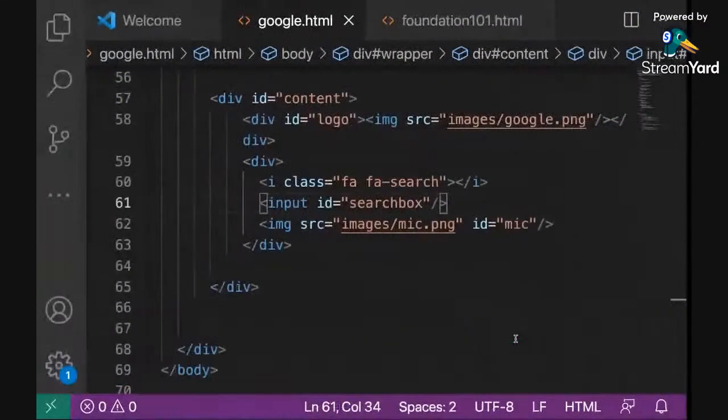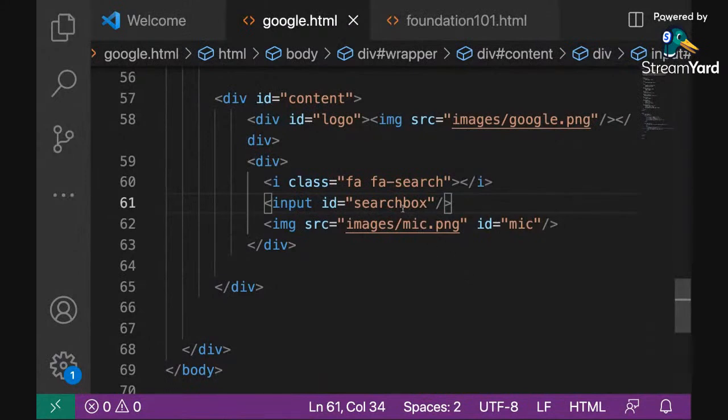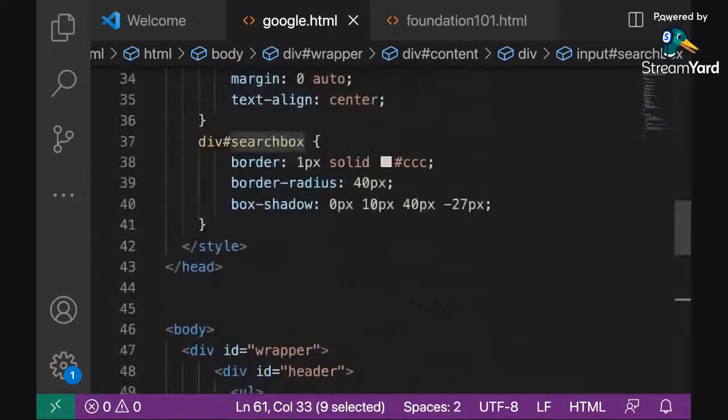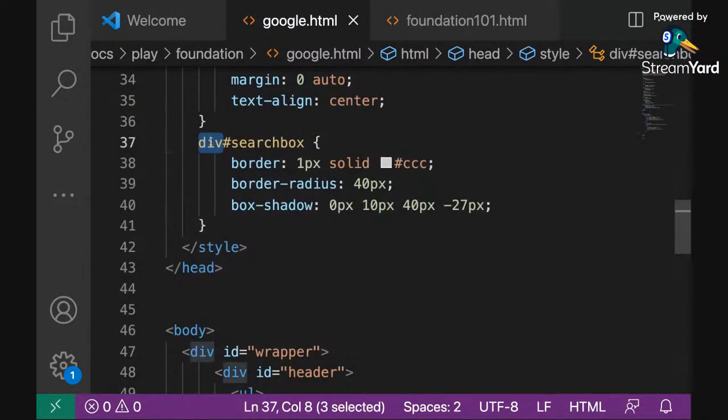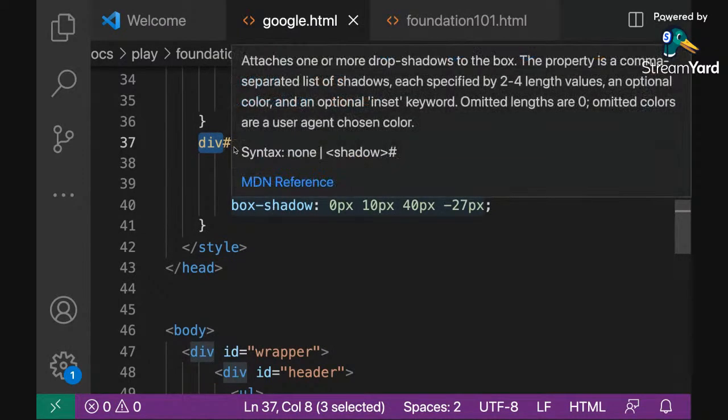Something is missing. What is missing? Input type, input ID, search box is still there. Okay, it's a div. There is a div in front. Sorry. Because there's a div in front, and that's not a div, that's an input box, so it's not affecting it.